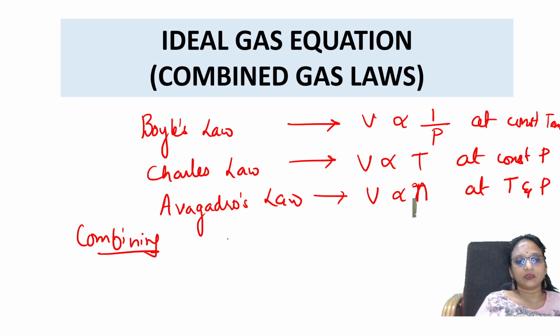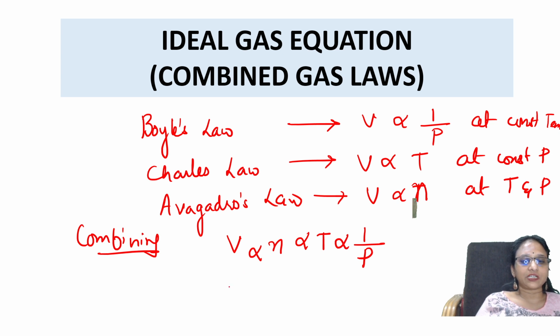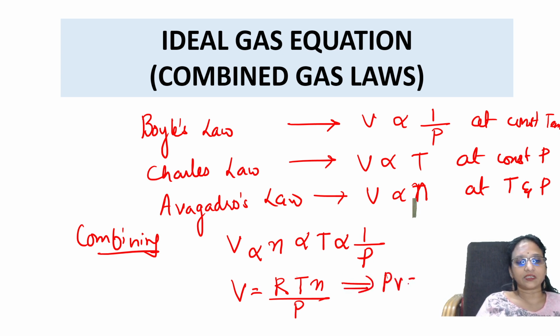What do I get? All the V's are there. V is directly proportional to n, directly proportional to T, and directly proportional to 1 by P. So take out the proportionality constant: V is equal to R T n by P. Rearrange it, you'll get PV is equal to nRT.